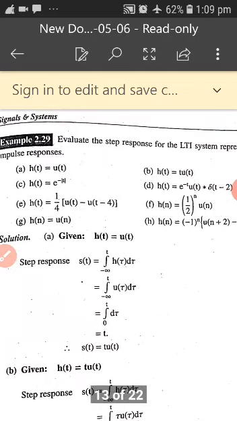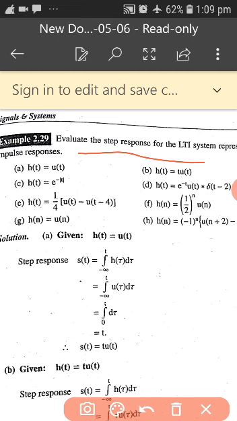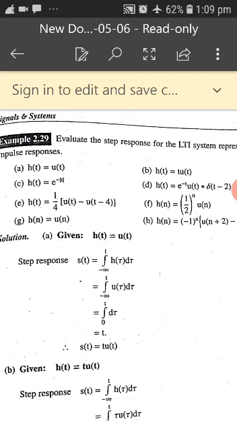There is one more here. Another problem I will just go through. Evaluate the step response for an LTI system. Now step response, I told you, is one of the properties. So how to find it? You know, for CTS we use the integration, for DTS we use the summation. Based on that, let me go through one problem. The other problem is simple. It is an integration value or summation value. If it is a DTS, you can just go through.